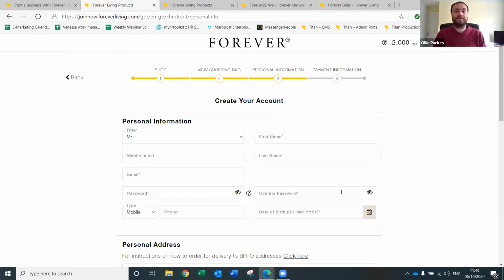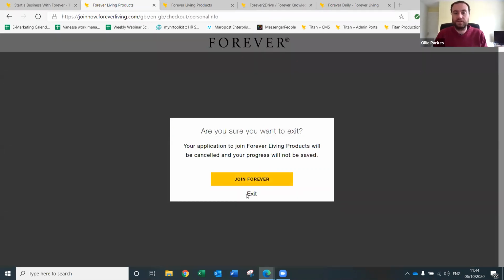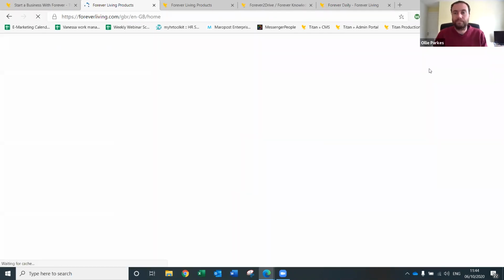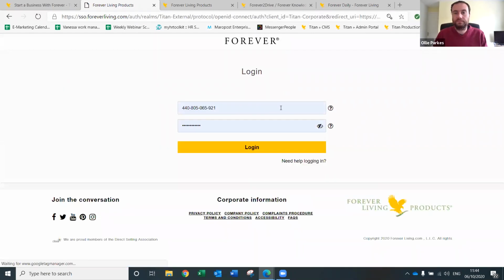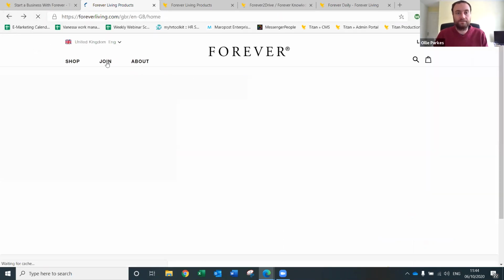What would happen then is you'd get an email which would give you your FBO ID number. When you're logging in, you type in that FBO ID number into the login. So let me just show you that. Log in here, and you type in your FBO ID number. The password used to be sent, they're not anymore, and that's because you set up your password as part of the join flow. I'll show you that part again when we go to the Forever preferred customer. But that's the password that you set up when you signed up. Again, any issues, press need help logging in here, type in your ID and it will send it off. So now we go back.